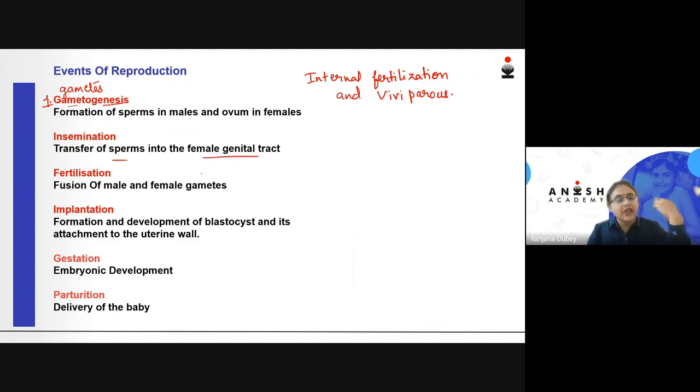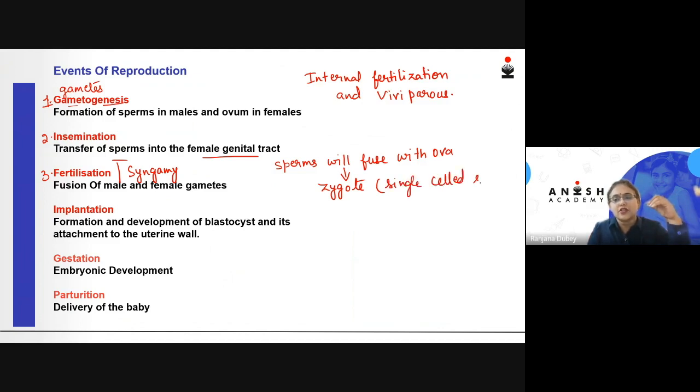Now, after the sperms have entered the female genital tract, what will happen? The sperms are going to fuse with the ova. What is this process called? This process is called fertilization, or it is also called syngamy. This is the third event in the process of reproduction. After the sperms have fused with ova, they have given rise to a structure which we all know as zygote, which is a single celled structure.